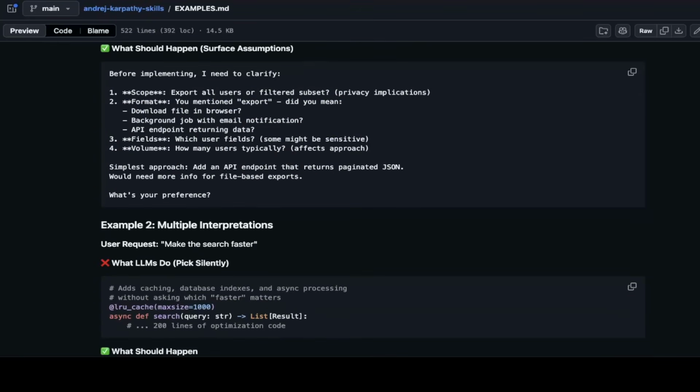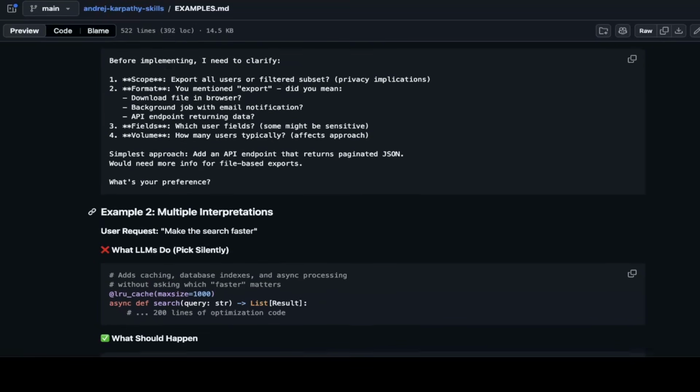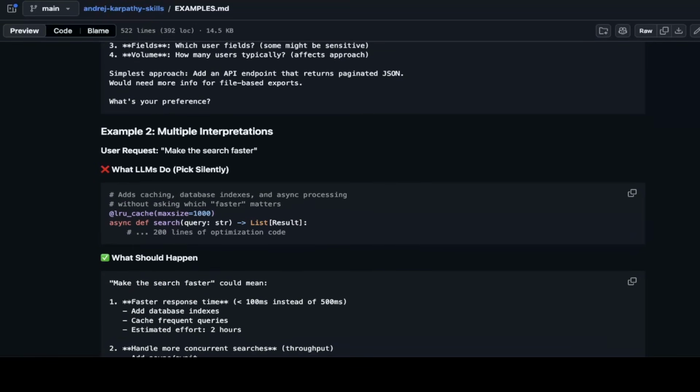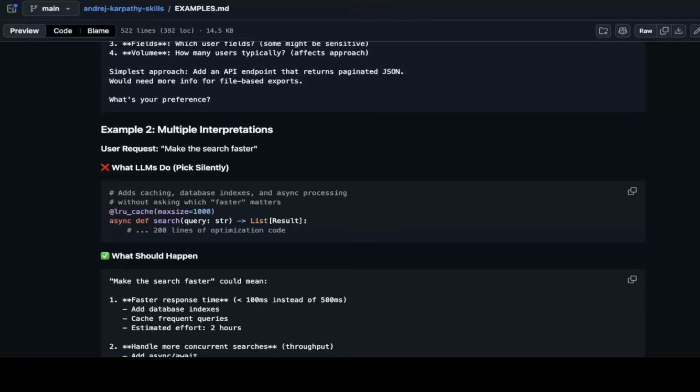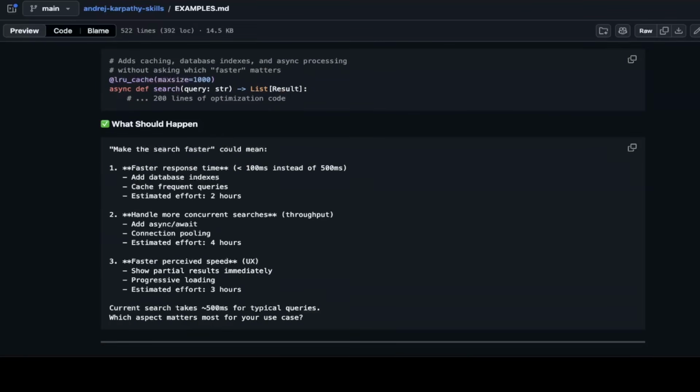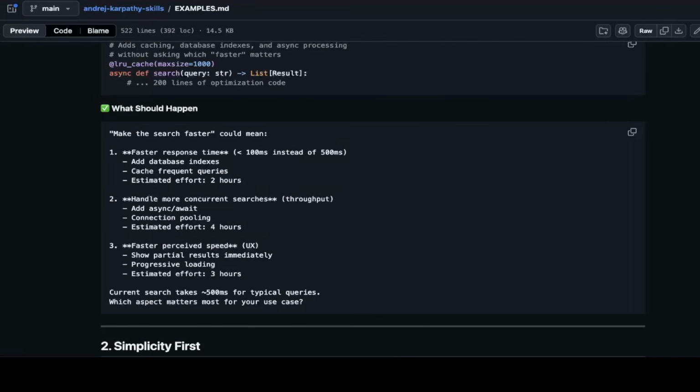Example 2 is multiple interpretations. The user requires to make the search faster, and what LLMs do is they just go ahead and do it. What should actually happen is considering faster response time, handling more concurrent changes, or faster perceived speed. And this is what happens with this new skill.